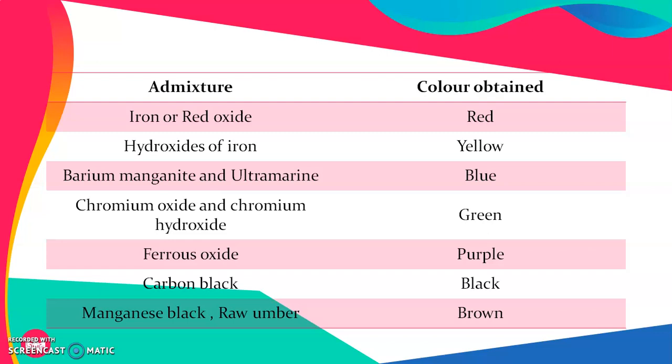Ferrous oxide is used to obtain the purple color, while for the black color we can use carbon black. To obtain the brown color we can use manganese black or raw umber.